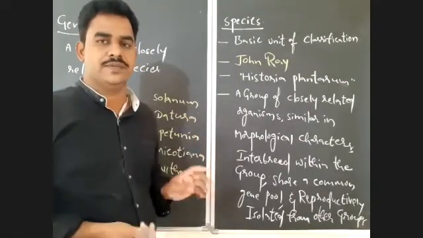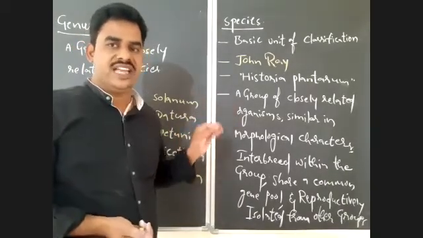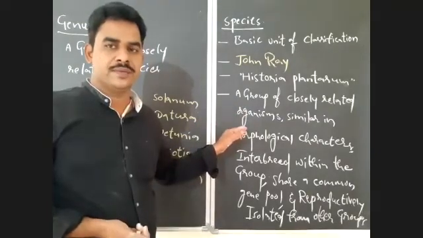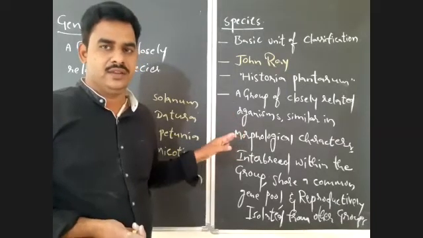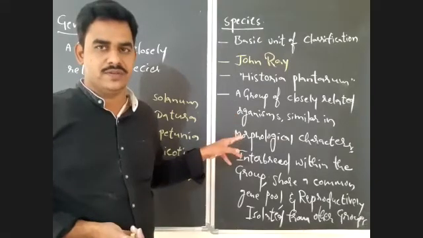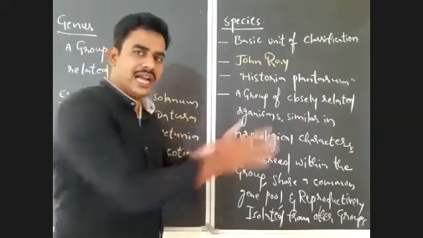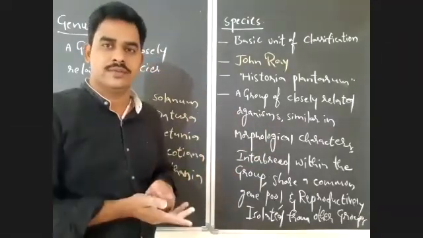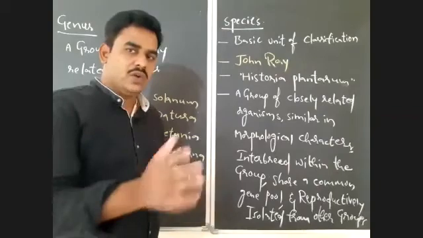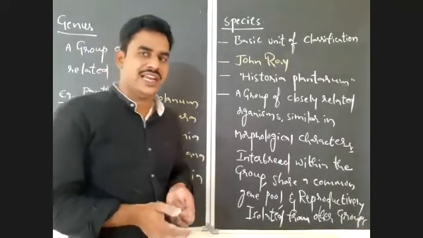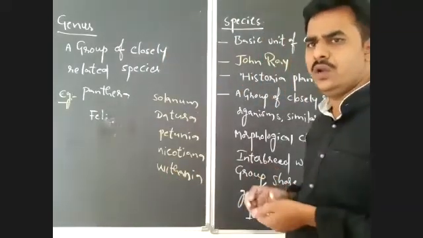What is a species? Species is a group of closely related organisms. They are similar in their morphological characters, and they interbreed, or randomly mate. Interbreeding means they can reproduce within their group only, and they are reproductively isolated or separated from other groups. Except in rare conditions, all species are reproductively isolated from other groups, and they share a common gene pool. What is the gene pool here?